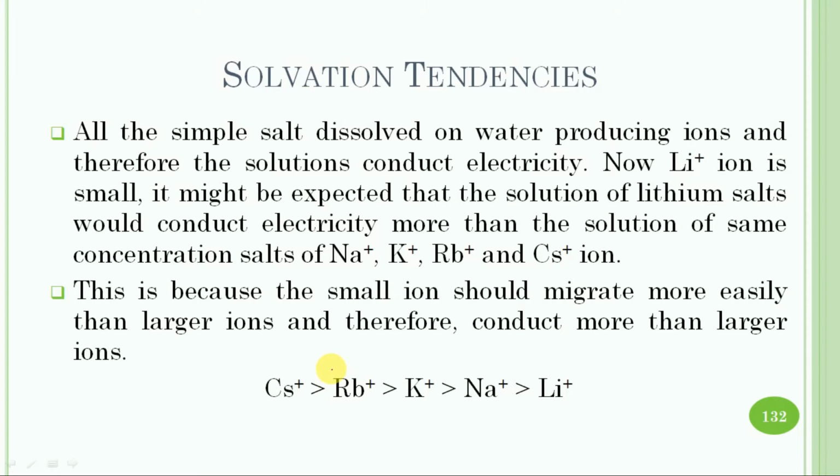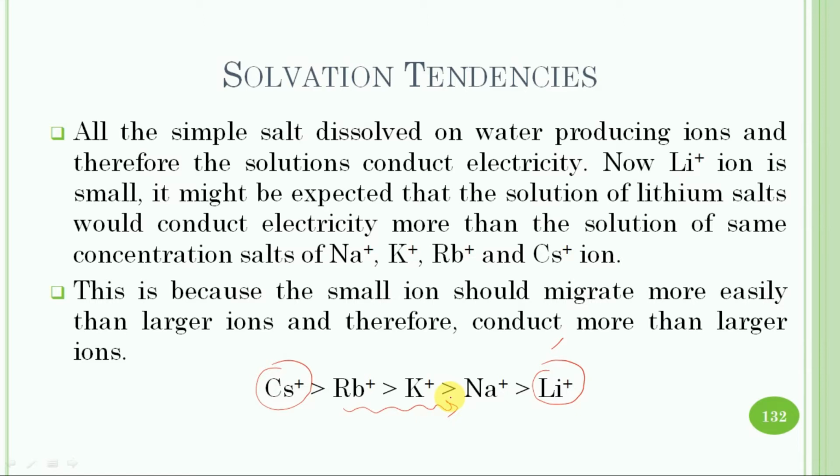However, the ionic mobility measurement in aqueous solution shows the result in the opposite order on the basis of size. The lithium plus is expected to have the maximum ionic mobility, but in actual practice it has been seen that the maximum ionic mobility is shown by the cesium plus, and it decreases in this order.